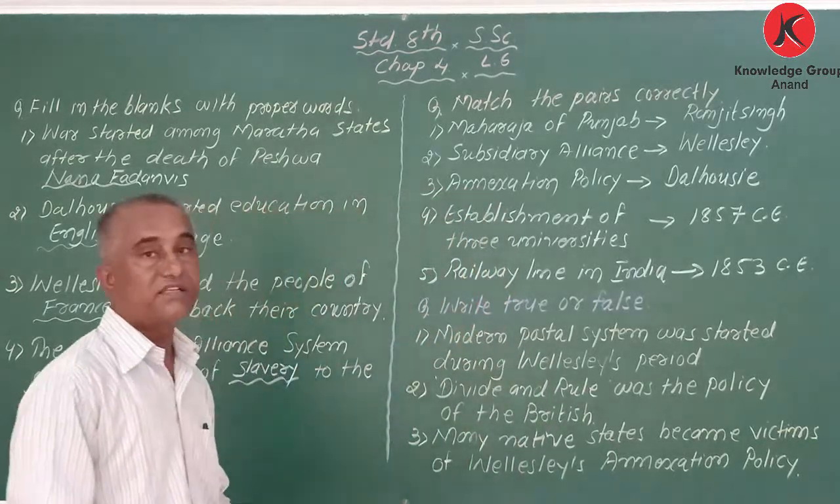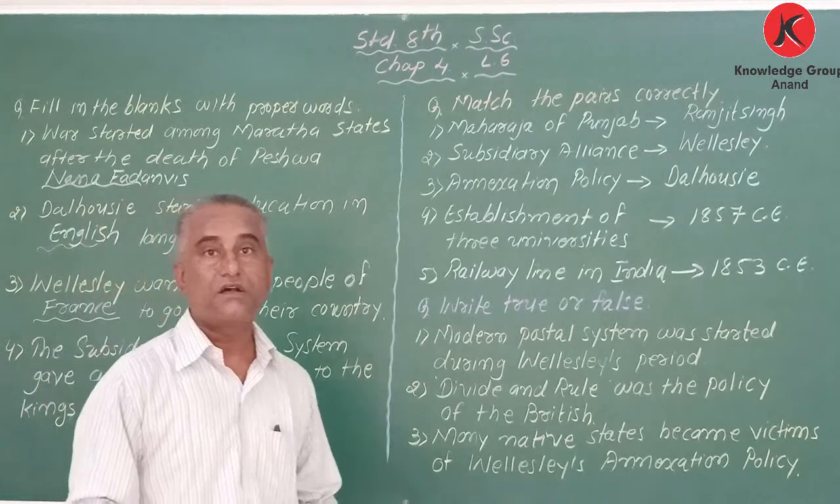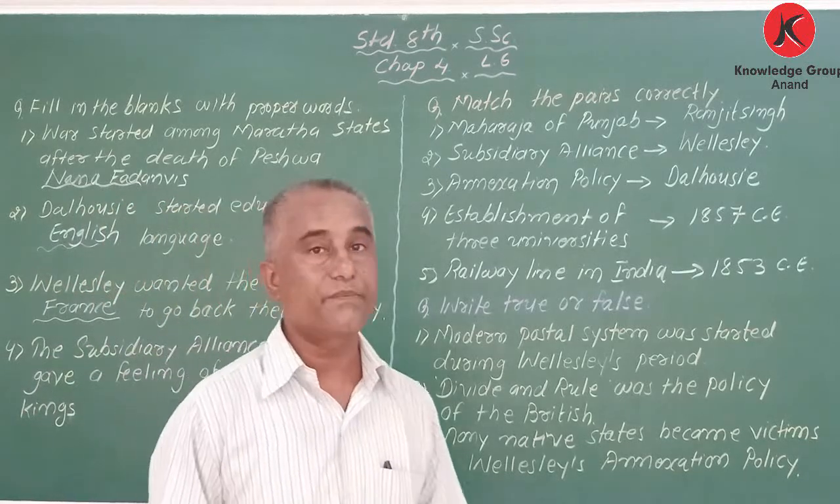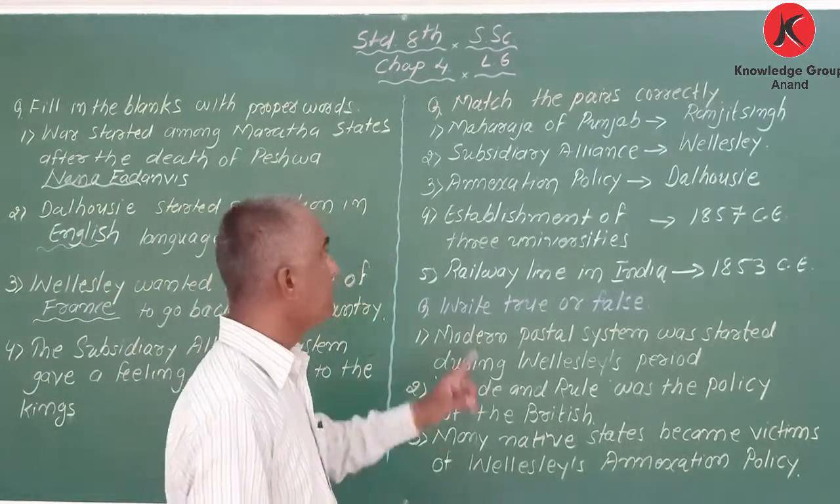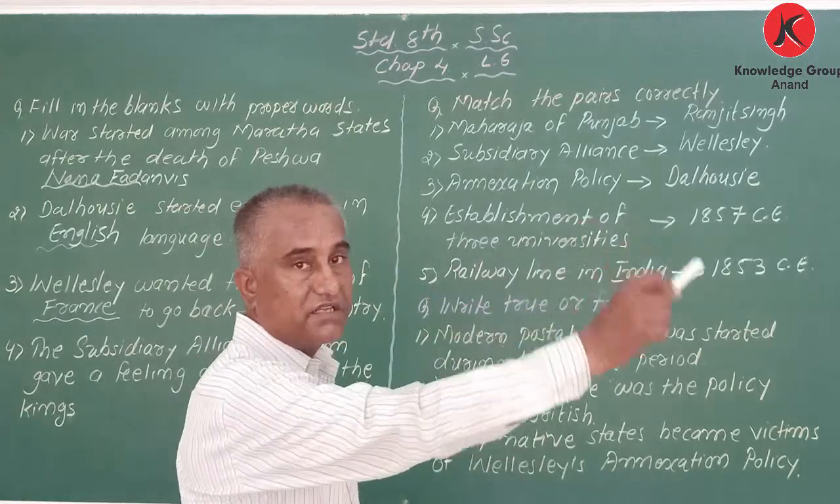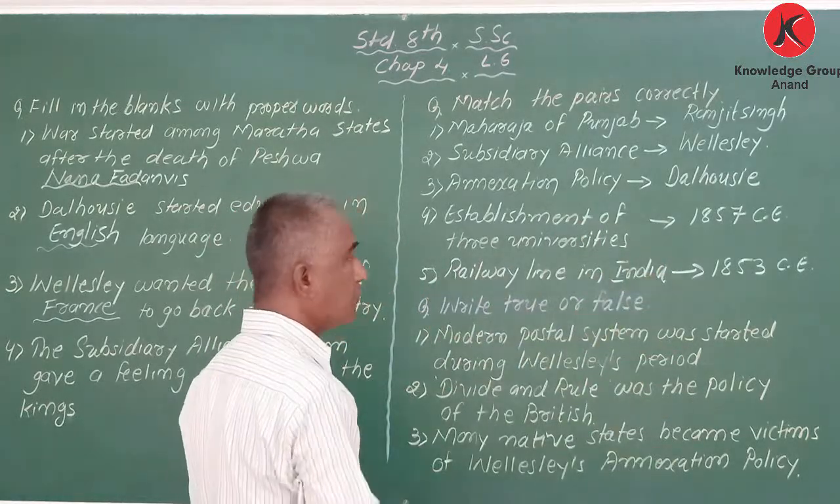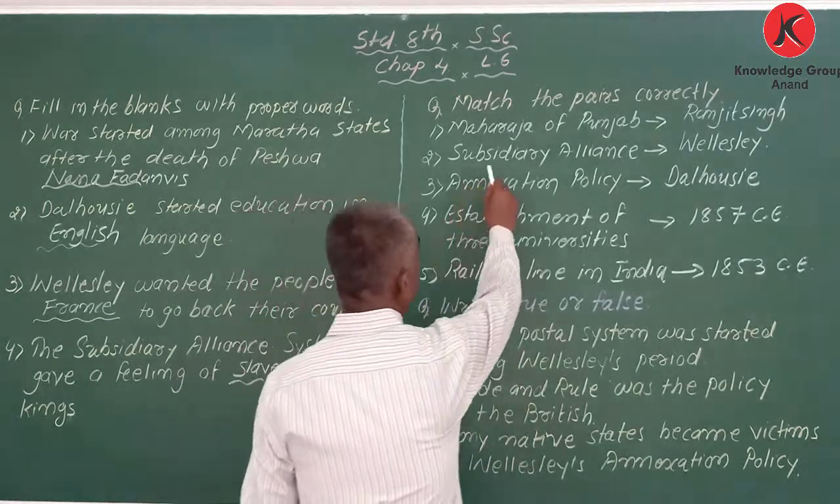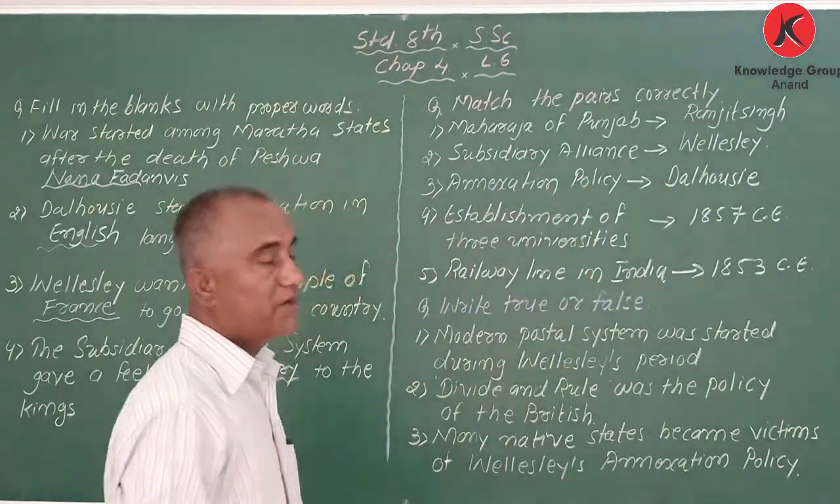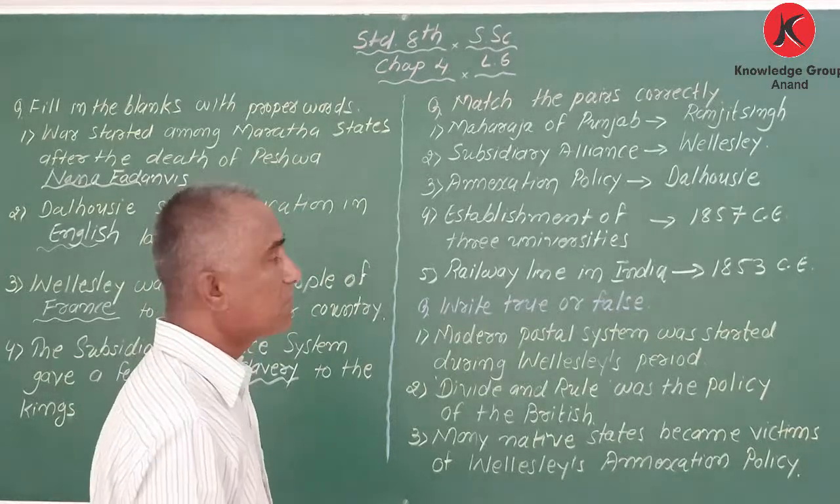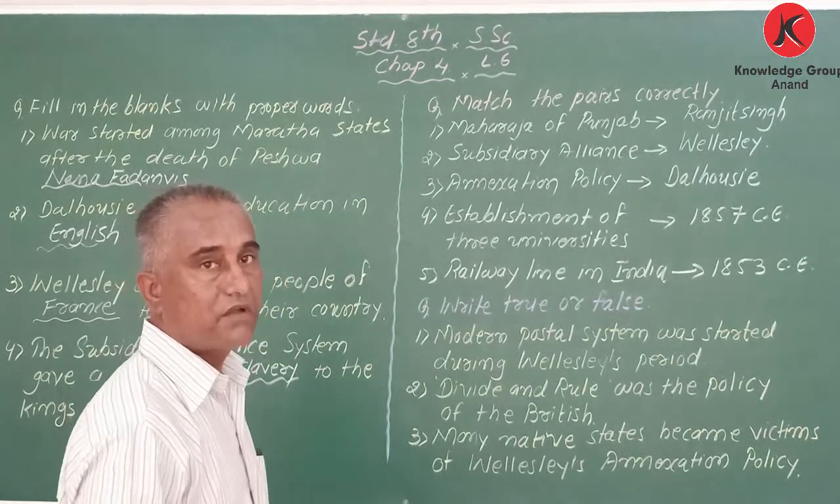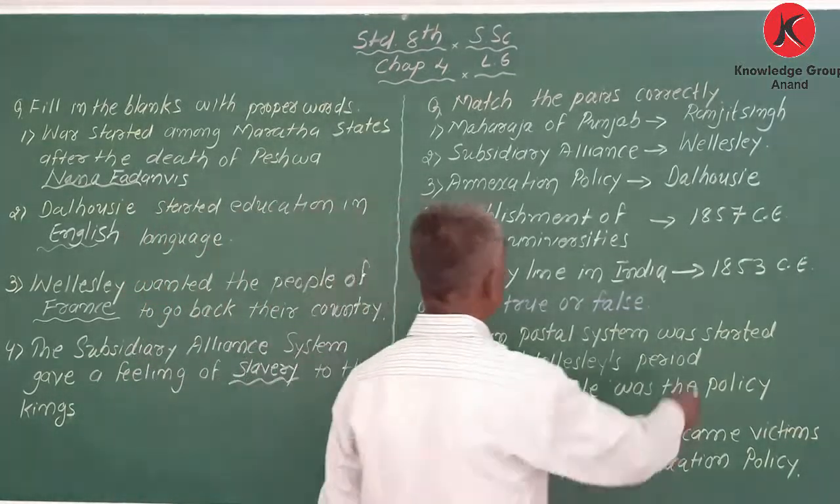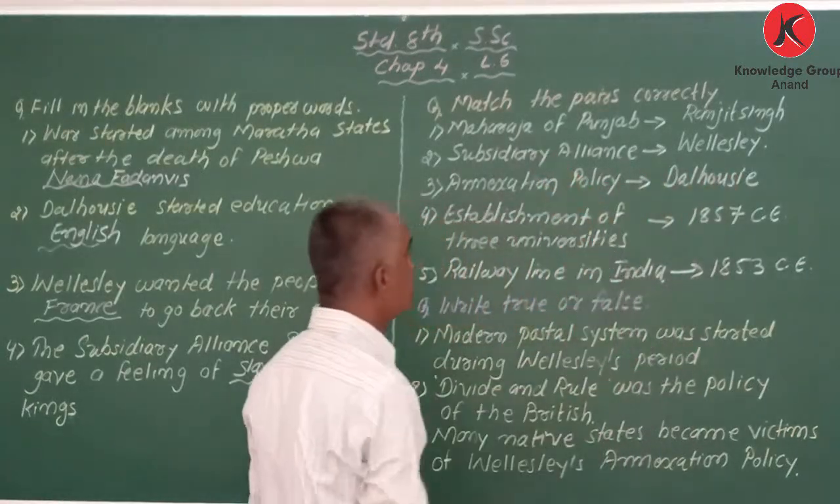Here, match the pairs correctly. My dear student, again and again in each and every chapter I say that when you match the pairs, you have to write the answer in the same line. No need to draw lines. Now first one, Maharaja of Punjab. Who was the Maharaja of Punjab? Ranjit Singh. Ranjit Singh was the Maharaja of Punjab.